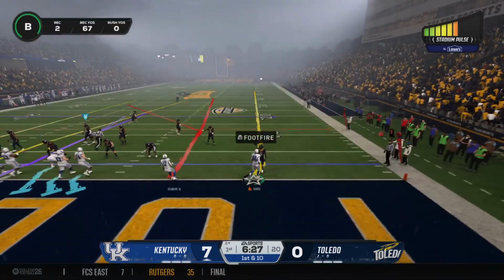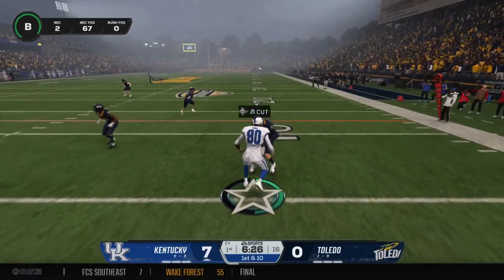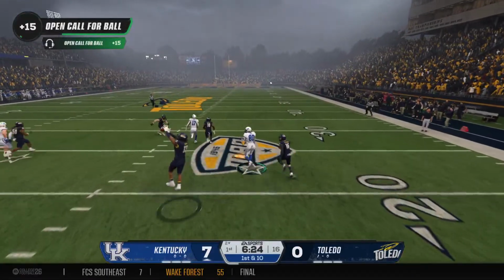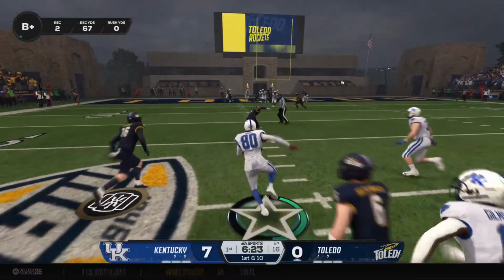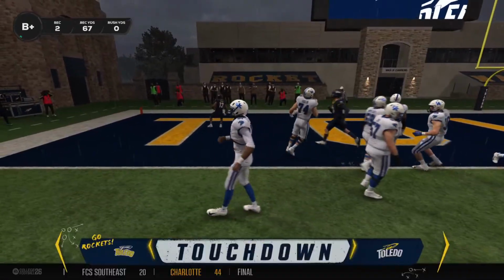And the Wildcats, buried deep in their own territory, just trying to find breathing room on first down. Throwing right. Intercepted, and the defense has set him up. Looking for more room.